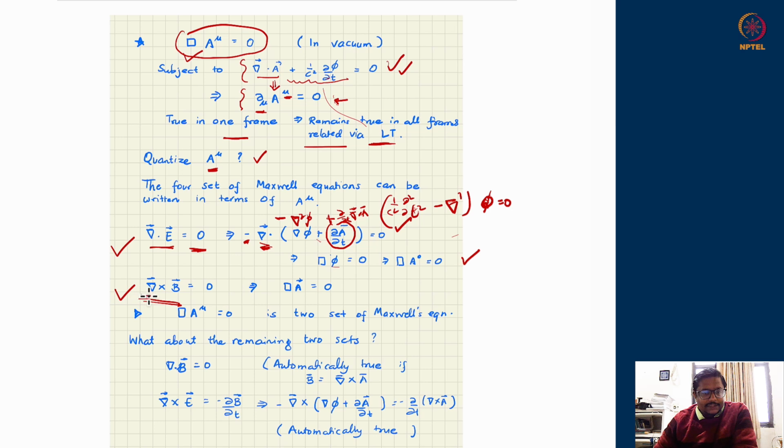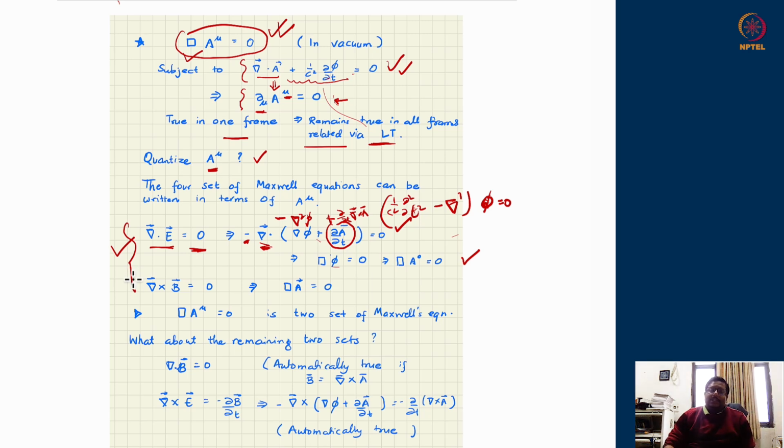And again, the second set of Maxwell's equations which we are considering is the vector class. Curl of B is equal to 0. You can do the algebra again, write down B as the curl of A, use the curl of the curl of A identity and use the gauge condition again. You will be able to show that that equation is also equivalent to writing box of the vector A is also 0. So you see individually all the components of the vector potential A mu satisfy this equation, coming just from the two sets of Maxwell's equations.